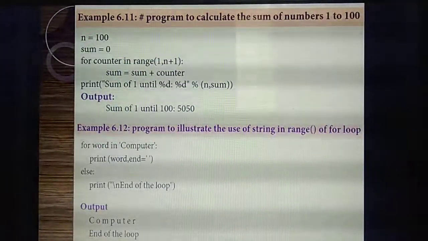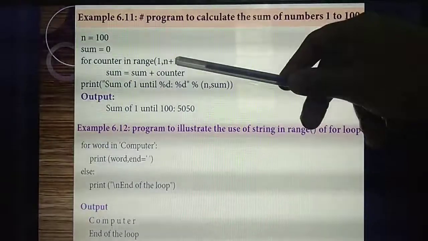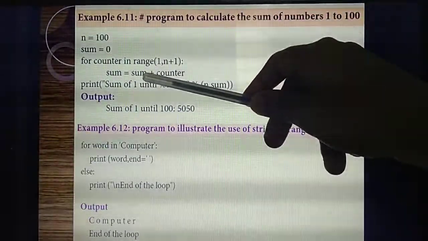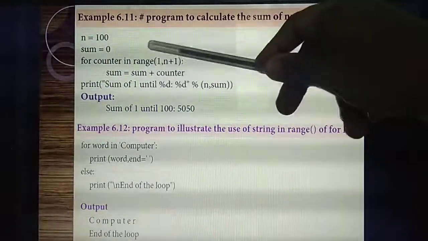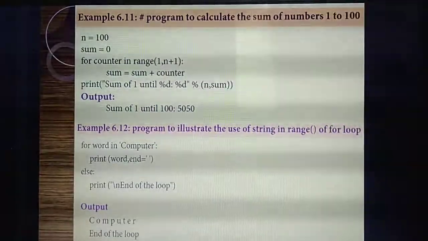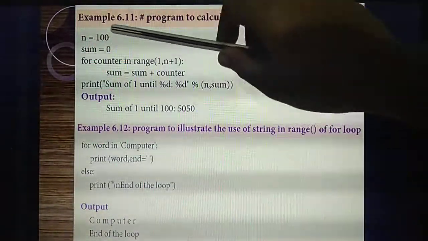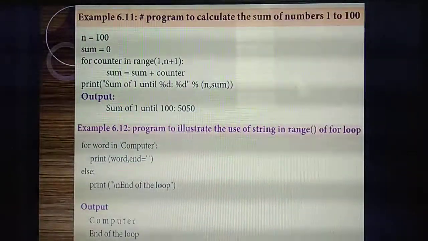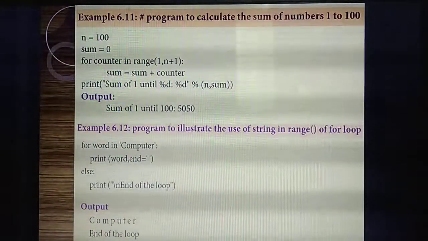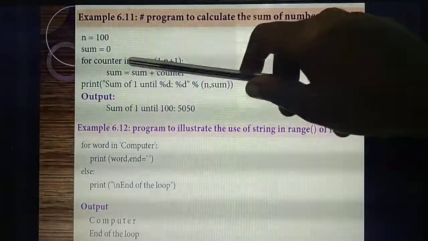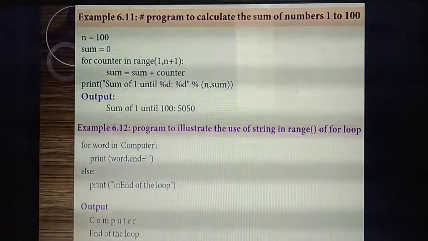0 plus 1, 1. Next, 1 plus 1, 2. So here what value you will get? 1 plus 2, 3. Likewise, each value will get added. Okay. So it will get added till how much? N equal to 100. Understand? So now we have calculated the sum also.